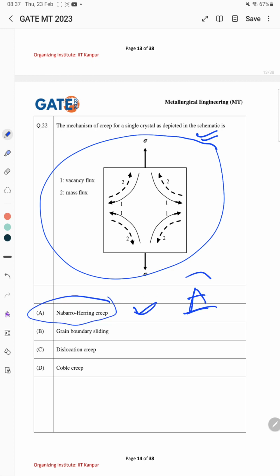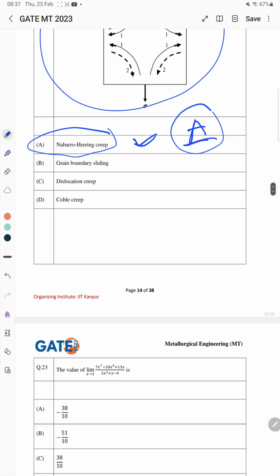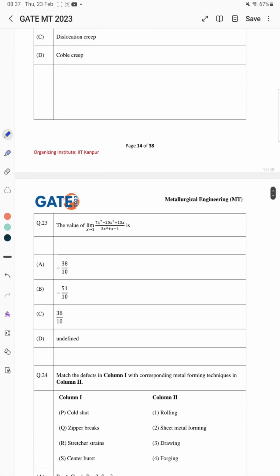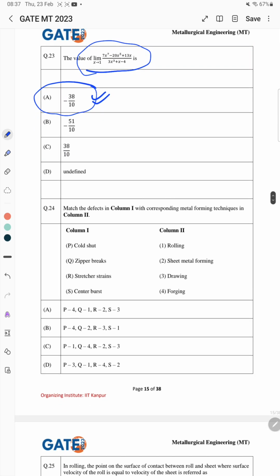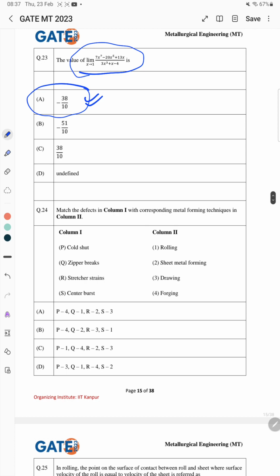If you have any doubt related to any options, you can comment, and we'll discuss more about that. 23. The value of this particular limit. The correct answer, which is given in the answer sheet, is A, minus 38 by 10. This is the matching problem, which we have already discussed in the memory based questions.